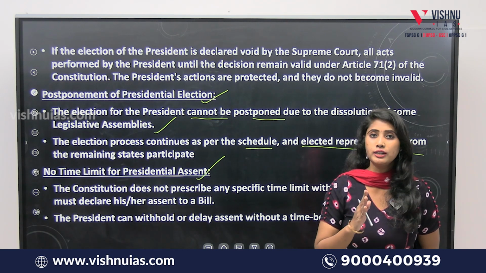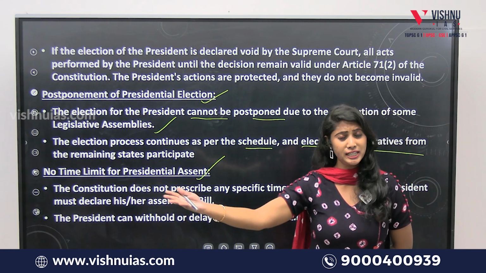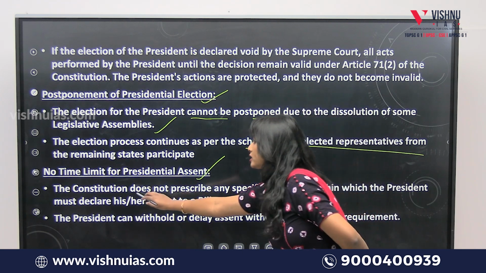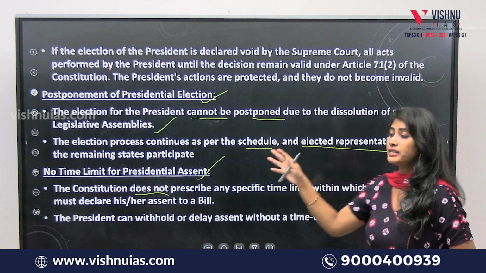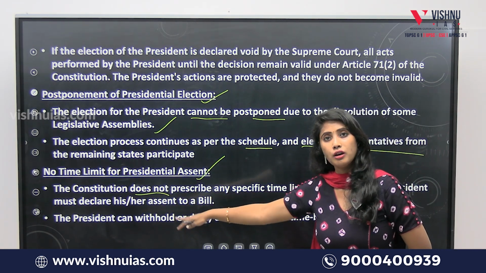The Constitution doesn't give any time limit for the president to give his permission for the bill to become an act. The Constitution does not prescribe any specific time limit within which the president must declare his or her assent.